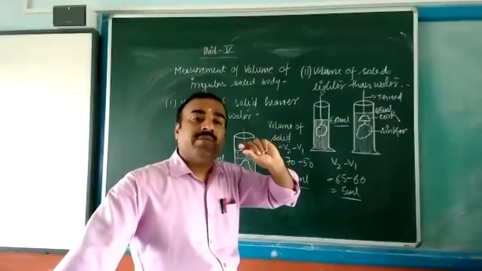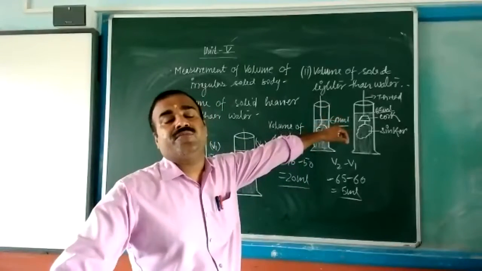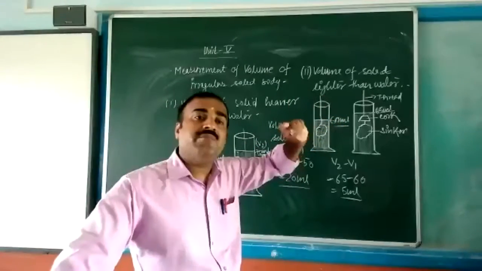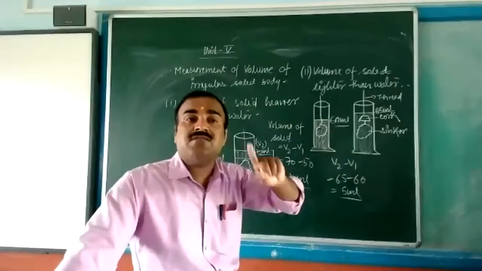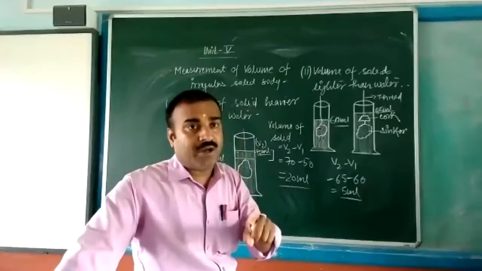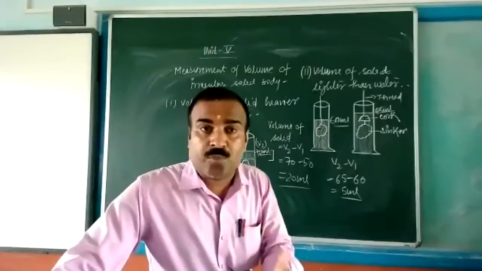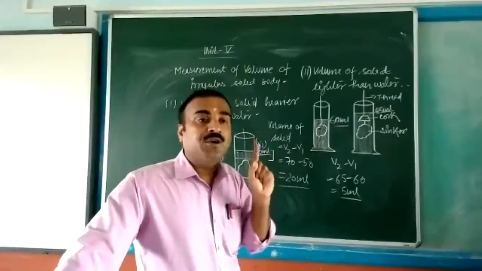Because on the basis of the level rising inside the measuring cylinder, we can measure how much space is occupied. Already I have explained the definition of volume. The space occupied by a substance is called what? Volume.